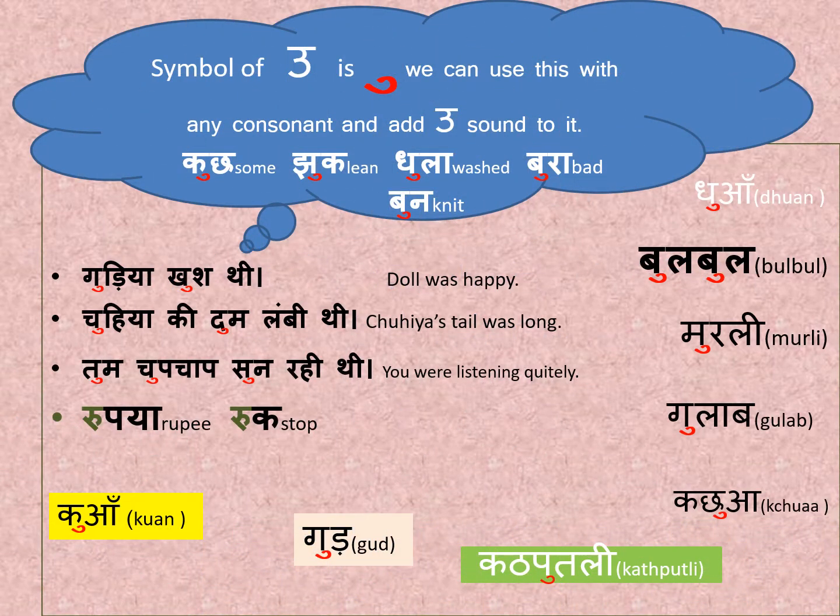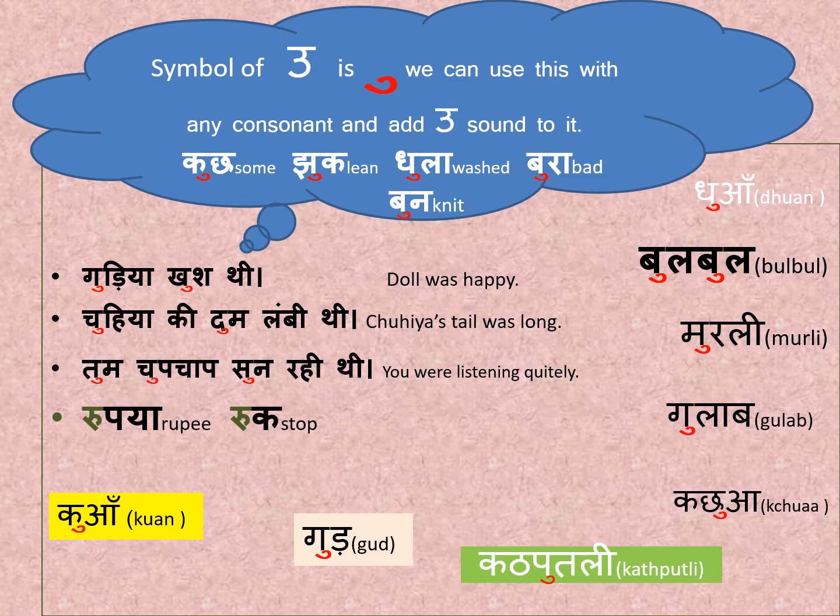Here you can see the vowel U and the symbol in red color. You can see when we add this symbol to any consonant, we add the sound U to it. Like the first word example we have kuch, that means some. Ka has the symbol of U.